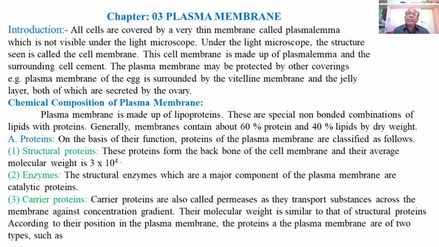Means these structural enzymes catalyze certain biochemical reactions along the plasma membrane.